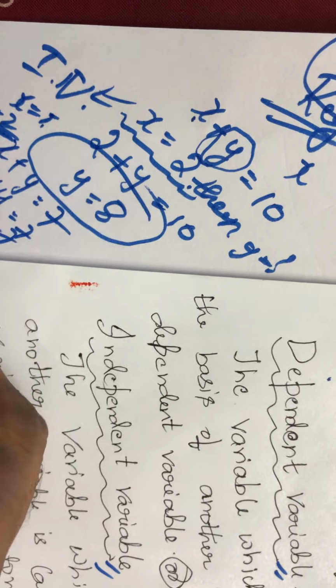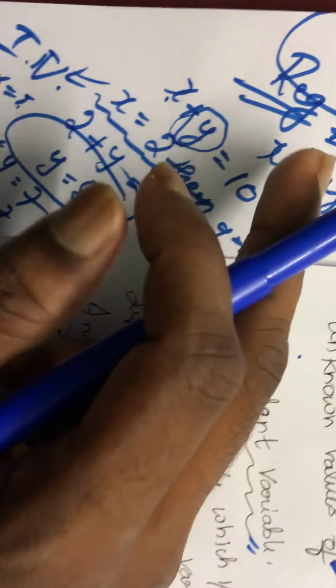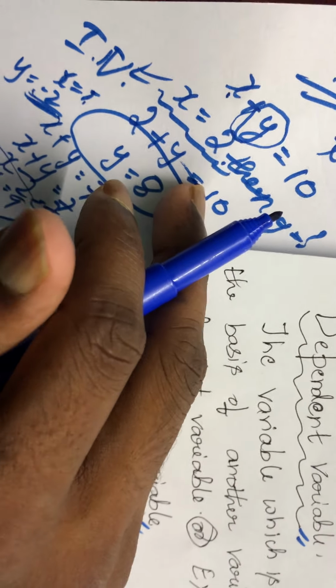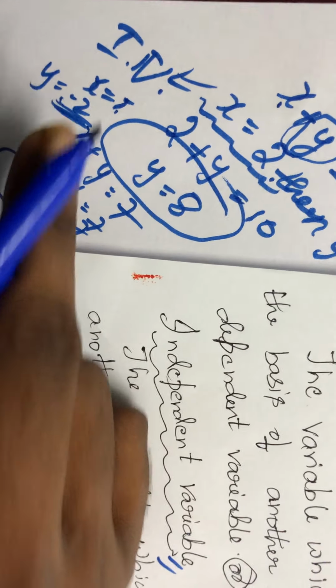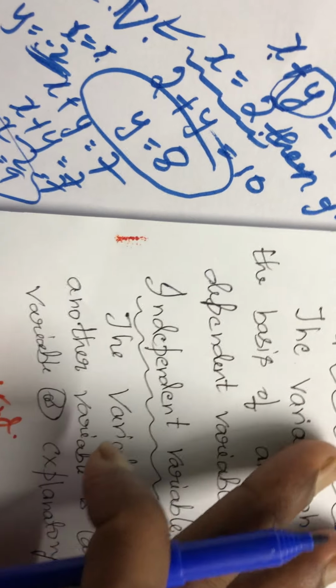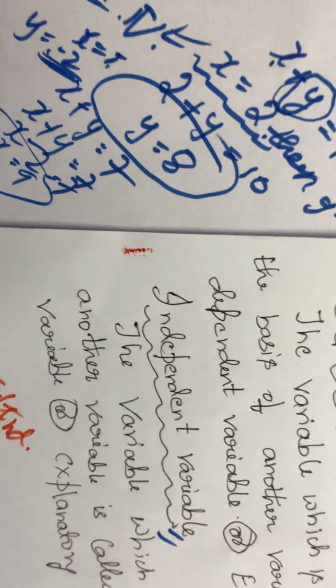Either case may happen. We cannot say always x will be dependent and y will be independent, or y will be dependent and x will be independent. We cannot say that. It may happen either way.